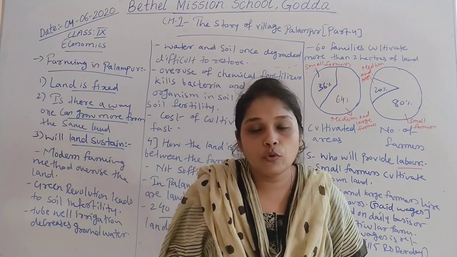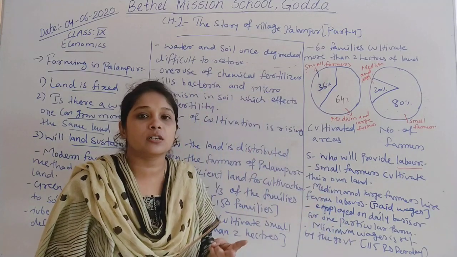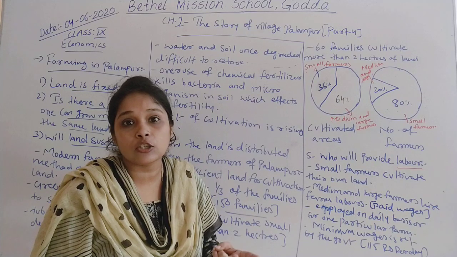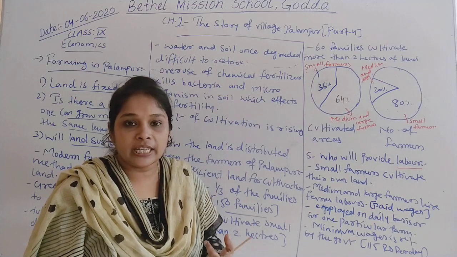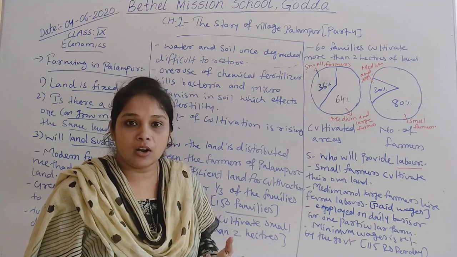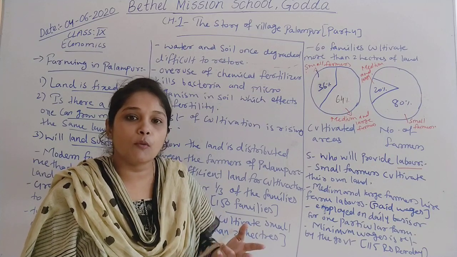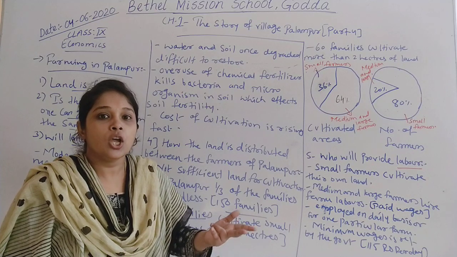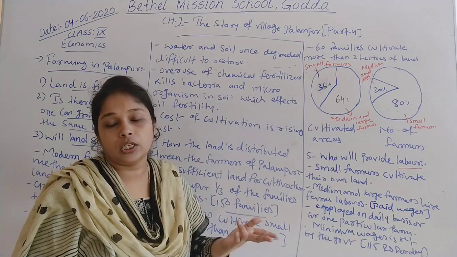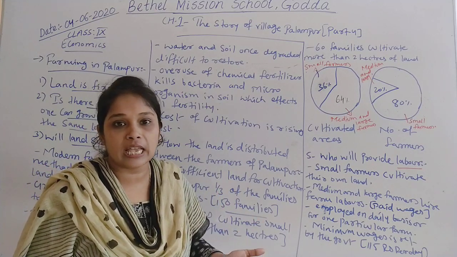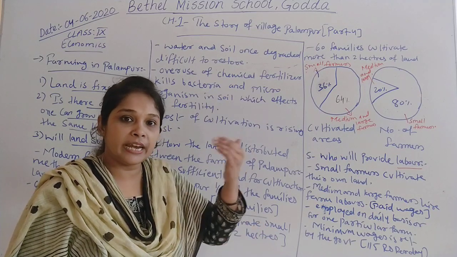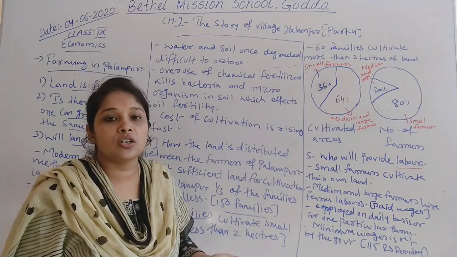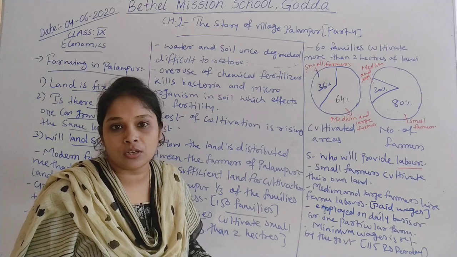of water. So we can say that the two natural resources which are scarce and fixed in nature, that is water and land or soil, because of the modern technology or modern use of production or green revolution, these two natural resources are being degraded, and these two natural resources are non-renewable.